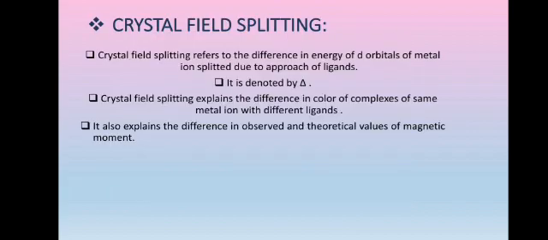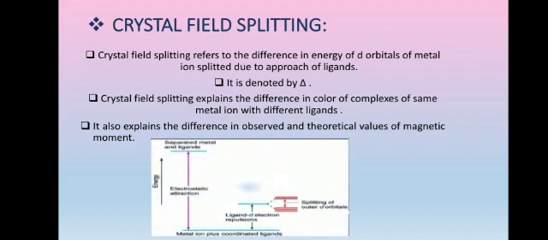Now let us see the concept of crystal field splitting. Crystal field splitting refers to the difference in energy of d orbitals of metal ions split due to approach of ligands. It is denoted by delta. Crystal field splitting explains the difference in color of complexes of the same metal ion with different ligands. Also, it explains the difference in observed and theoretical values of magnetic moment. The diagram shown below explains the crystal field splitting. On the left hand side, the interacting metal and ligand. Due to this, the splitting of d orbitals occurs as shown here.